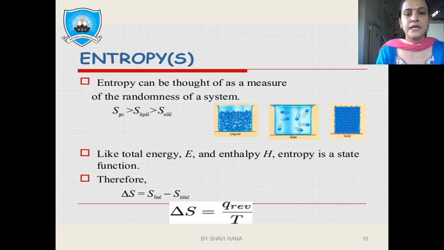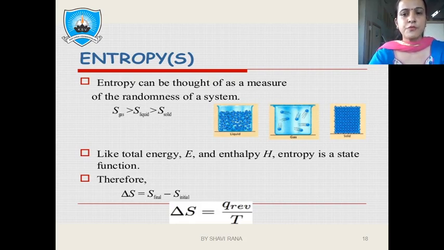For example, if we are dealing with solid, liquid and gas, the solid atoms are tightly packed together. So the molecules are tightly packed, and in the case of solid the entropy is very low. In the case of liquid, the molecules are slightly loose. The forces between the liquid molecules are slightly less.